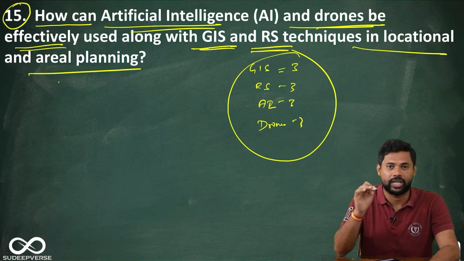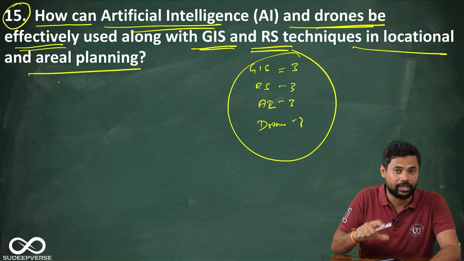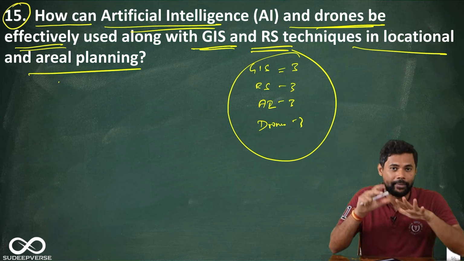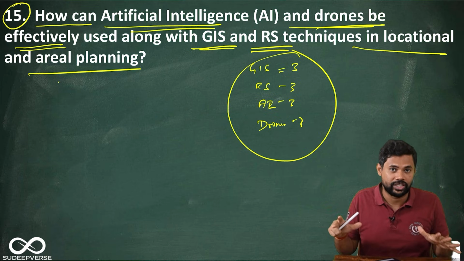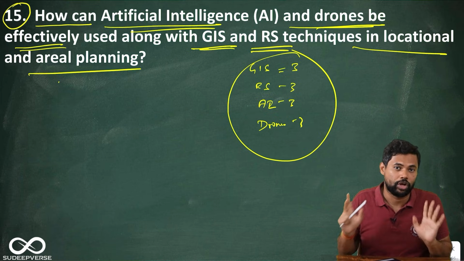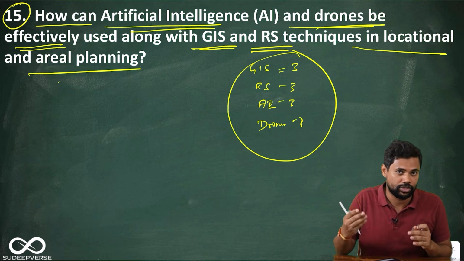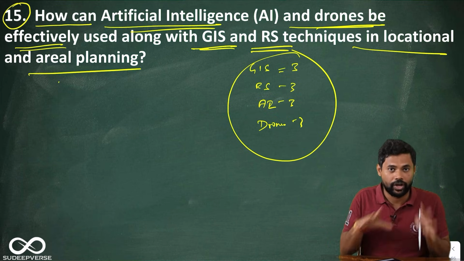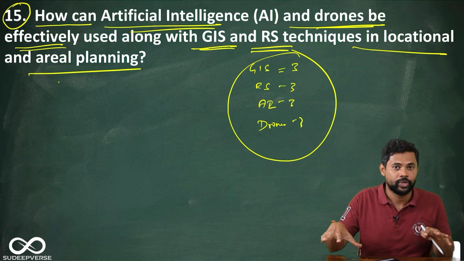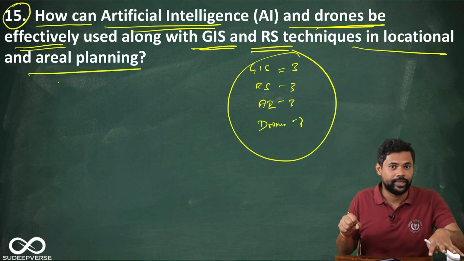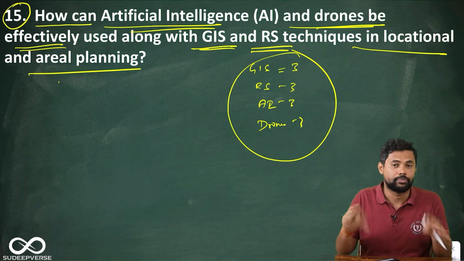Now, this question is asked from application geography 1. Many people may seem that this particular question is difficult, but it is not so. Application geography requires you to apply whatever knowledge you have in all the general studies paper and just make it seem like it is geography. For example, if you take GIS and RS, that is Geographical Information System and Remote Sensing, you just have to talk how first these two will help in aerial planning. It can be with respect to urban traffic management, it can be with respect to freight movement across different states, or it can be with respect to disaster management.